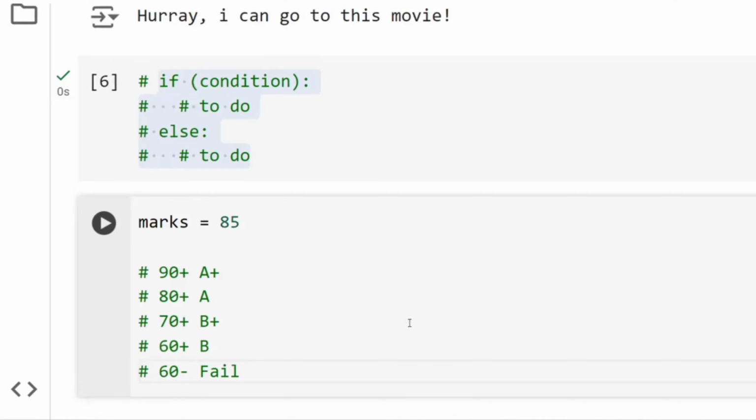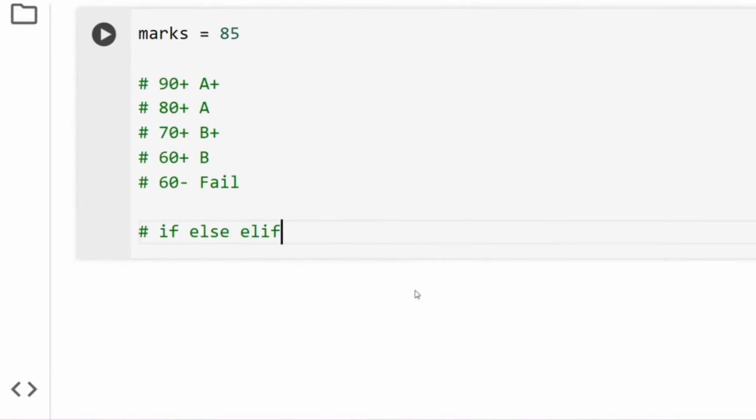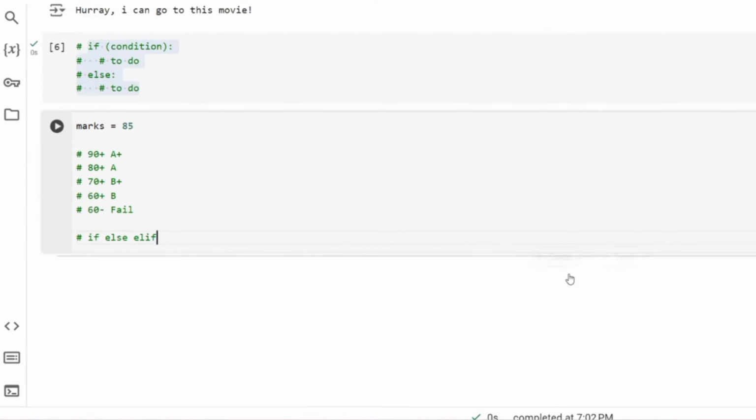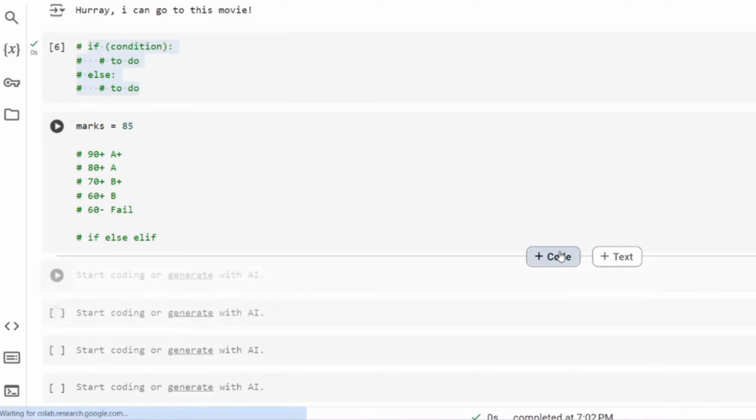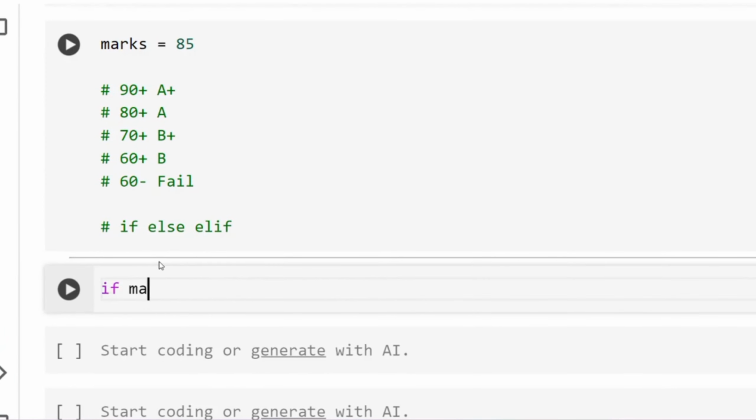Okay, so now it's no longer one condition, there are multiple conditions. So how do we tackle this situation? In this case, we use not just if and else, we also use something called elif. Okay, so let's see how we do that. Let us add more code here.